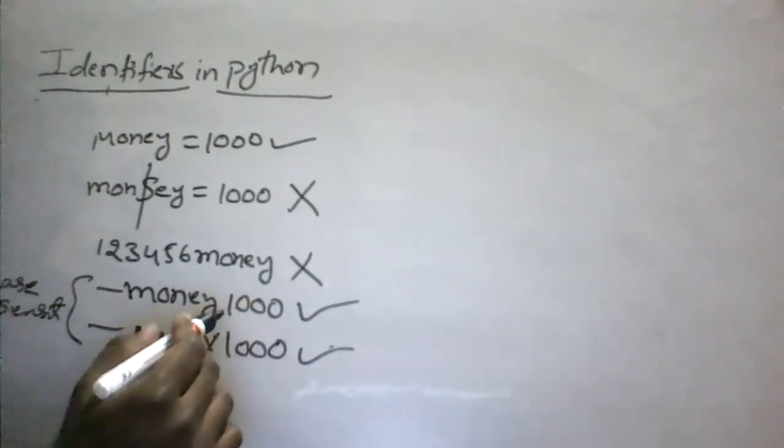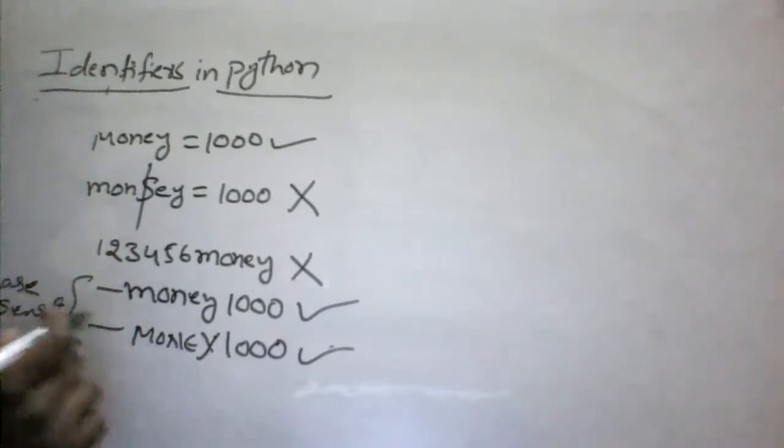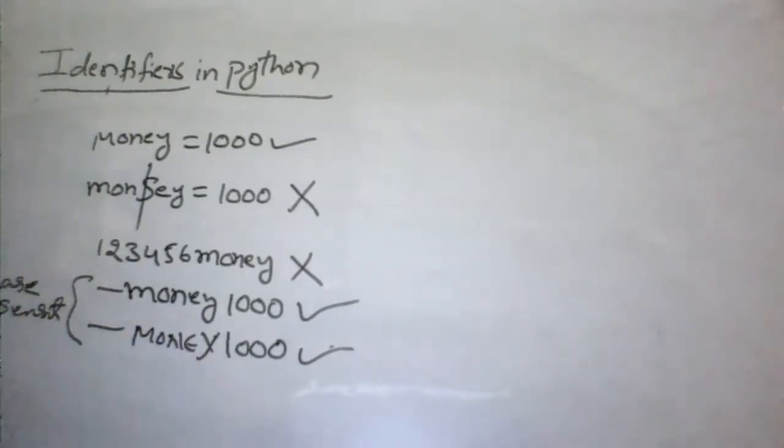And since we are not starting with any digit, that is also correct. These are some of the examples for identifying identifiers in Python code, and the best examples to remember.